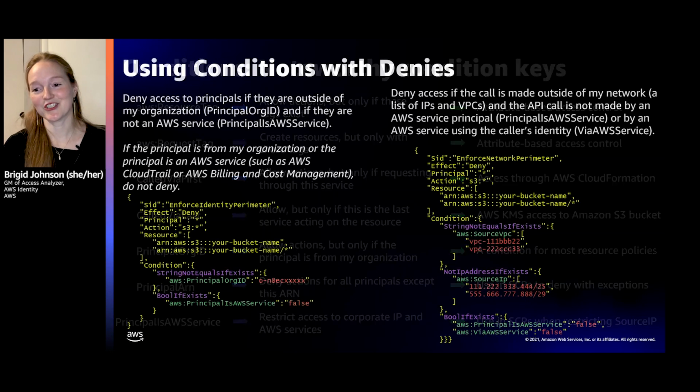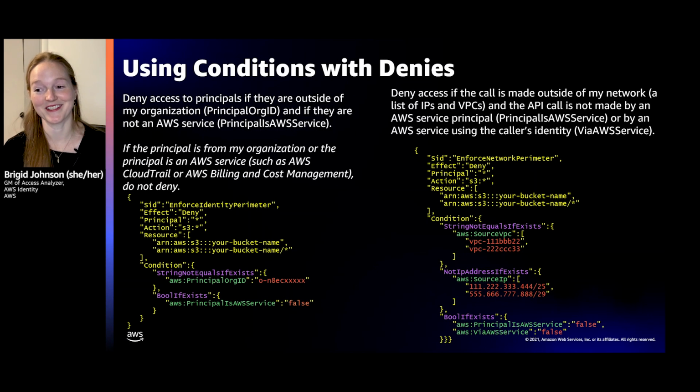And using conditions with denies, I just want to pop in here. So these are some beautiful policies that I got from a coworker of mine. And let's go through them. So the first one says, deny all these S3 actions on these S3 buckets if these conditions are met, right? And that means the deny kicks in if the principal org ID is not my org and the principal is not an AWS service. And the "and" comes from those two being in the same statement.